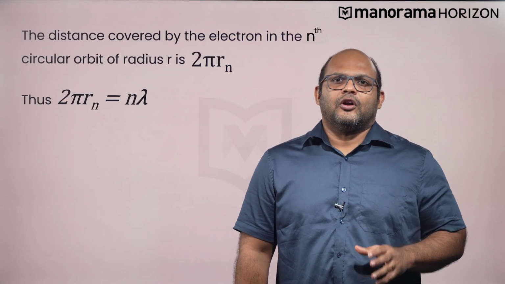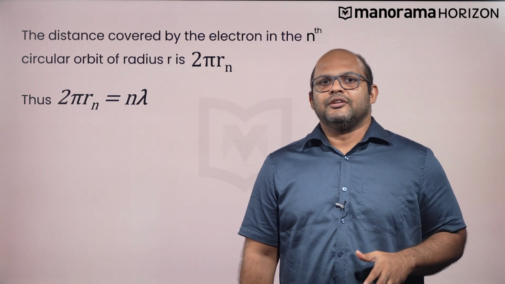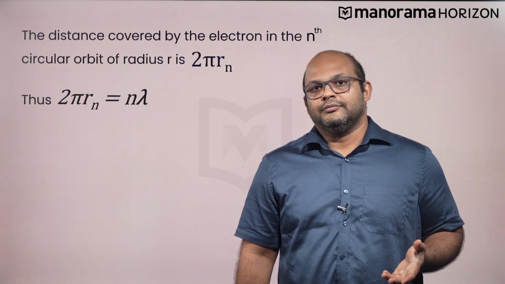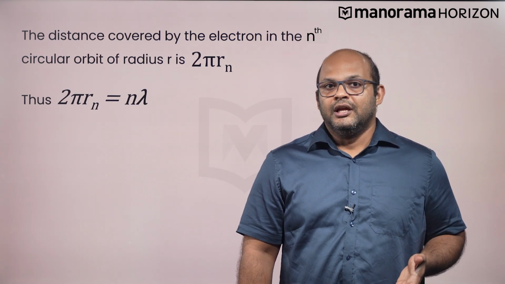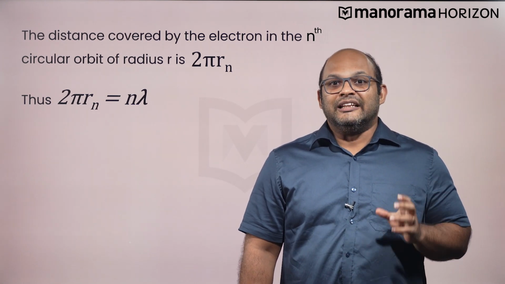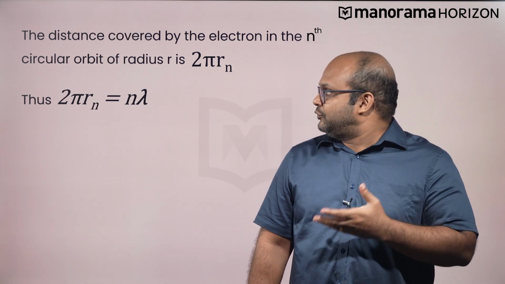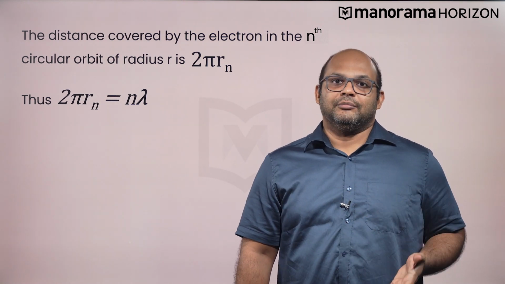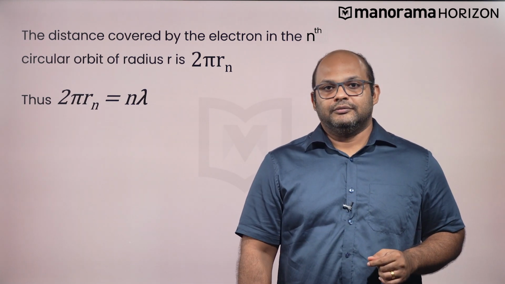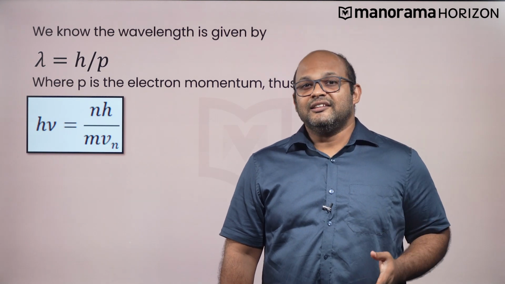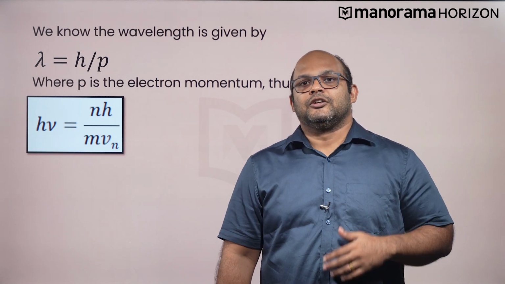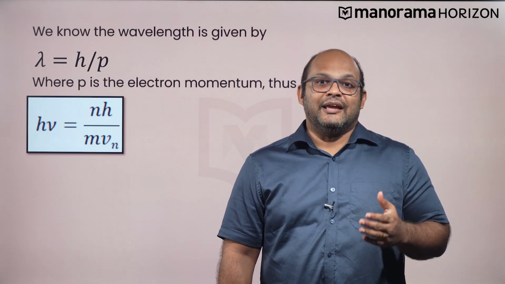So, for an electron moving in the nth circular orbit having a radius Rn, the distance covered by the electron is equal to the circumference of the circular orbit. That is given as 2 times pi times Rn. According to de Broglie's hypothesis, standing waves of n integral number are formed in the nth orbit. So we have 2 pi Rn is equal to n lambda, where lambda is the de Broglie wavelength of the electron moving in the nth orbit. From wave theory, we already know that wavelength is related to momentum by the equation lambda is equal to h upon p, where p is the electron's momentum, and that is given by mvn.